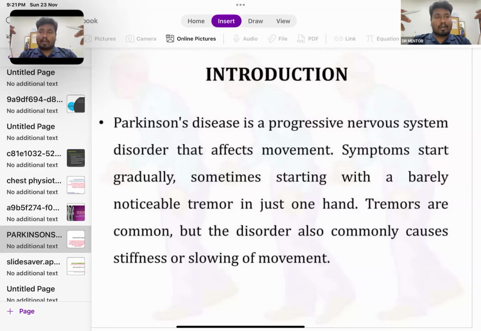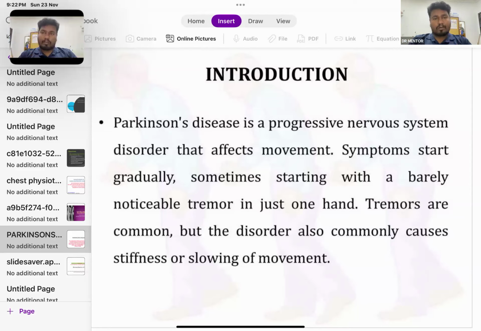Or else they will have a head shaking tremor. At rest itself the head will not be stable; there will be some tremor and movements, so we cannot represent that. These are the few classical signs. That's why today I switched on the camera to represent these things, giving you visual feedback regarding the tremor. Tremors are common, but the disorder also commonly causes stiffness or slowing of movement.